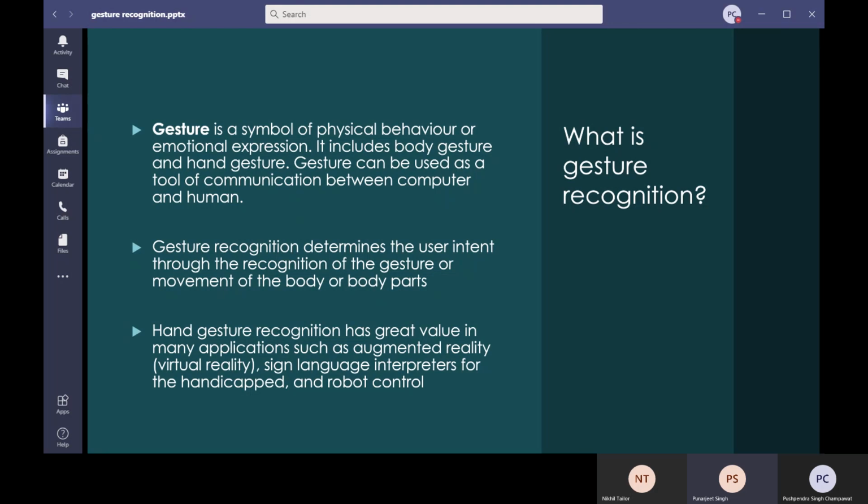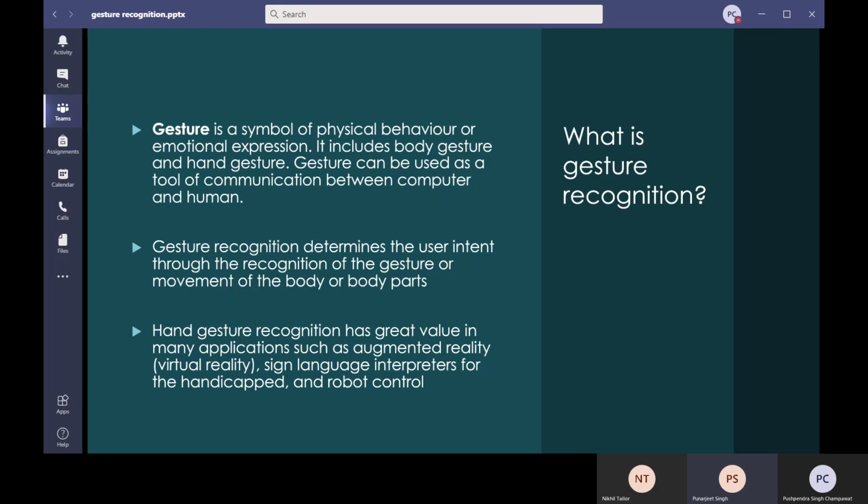Just the movement of the hand in space is what we need to determine, as it has many applications such as augmented reality, which is virtual reality, sign language interpretation for the handicapped, which is also very important, robot control, and nowadays people are also playing games using hand gestures. So these are some applications of hand gesture recognition.